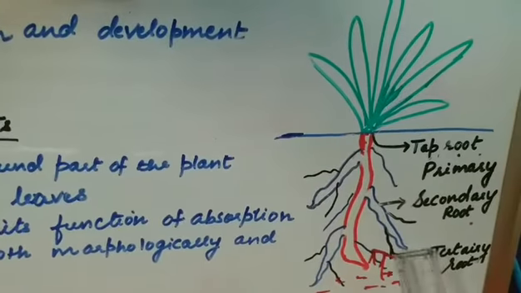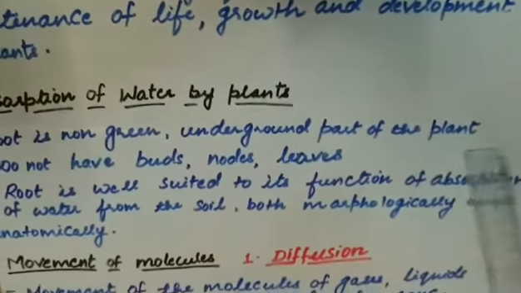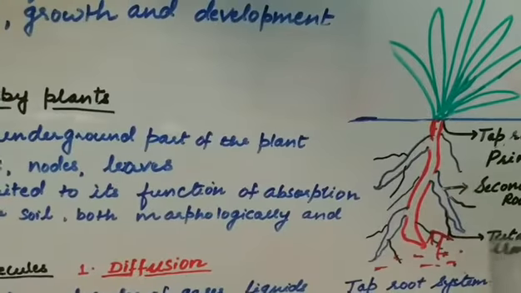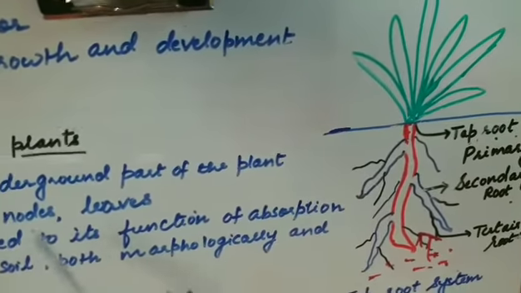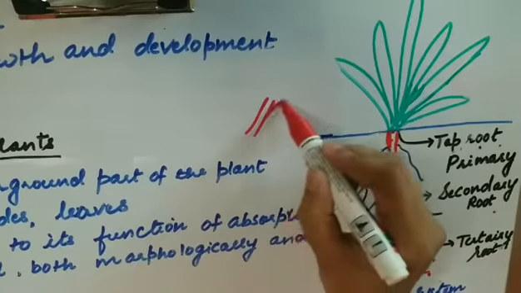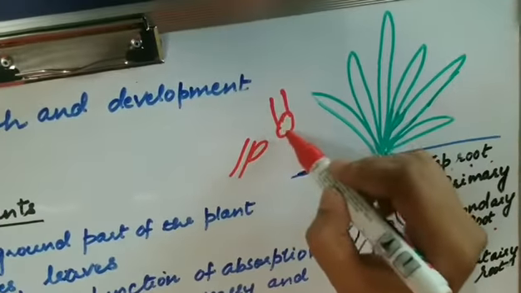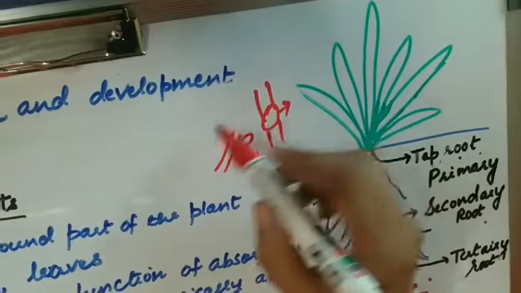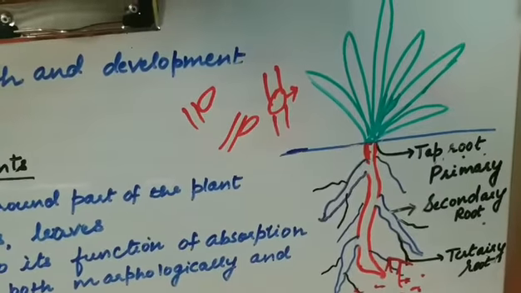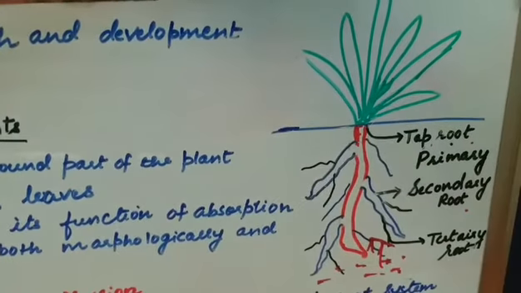Earlier also I stated this. So what is this root? Root is a non-green underground part of the plant, below the soil. They do not have buds, nodes and leaves. Buds means there is nothing from which flowers or fruits can come. They will not have the nodes, this is the node between, and they will not have leaves on the surface. So they don't have buds, nodes and leaves on the surface.